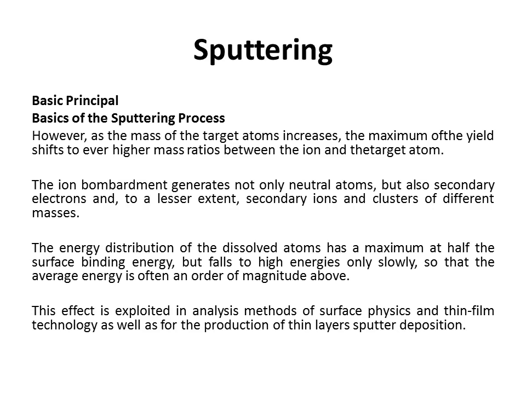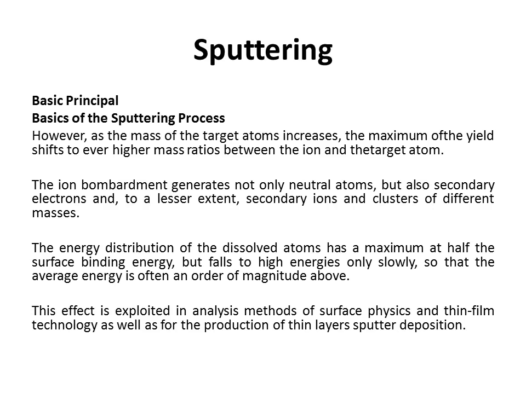The energy distribution of the dislodged atoms has a maximum at half the surface binding energy, but falls to high energies only slowly, so that the average energy is often an order of magnitude above. This means that the energy distribution is maximum at half the surface binding energy.